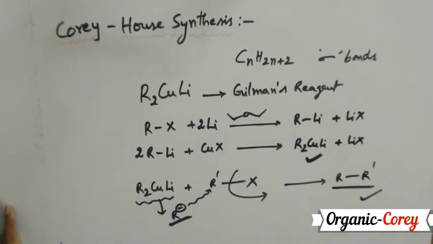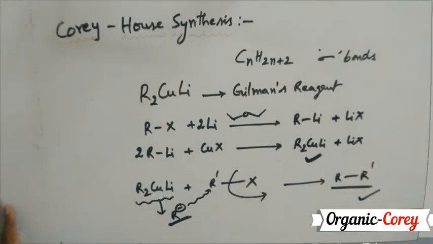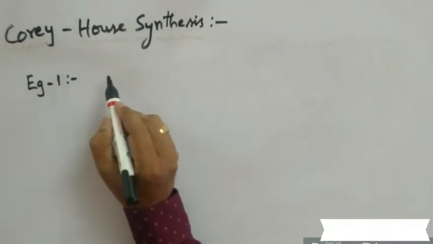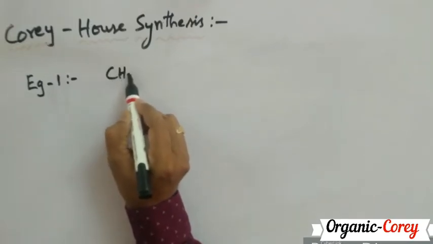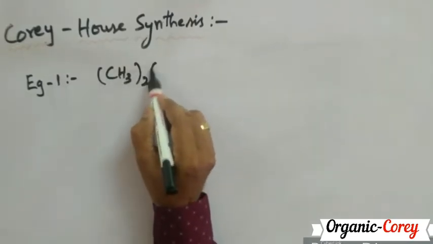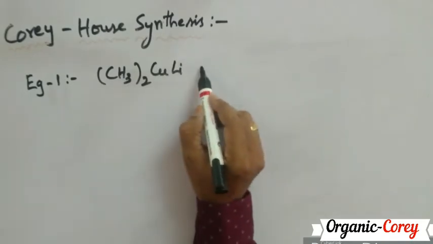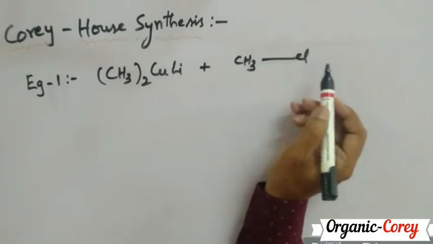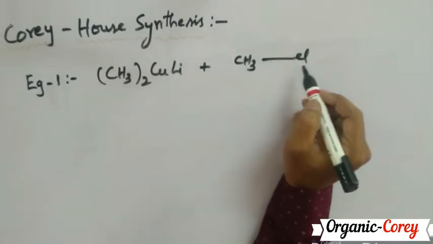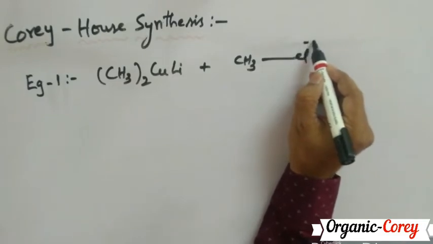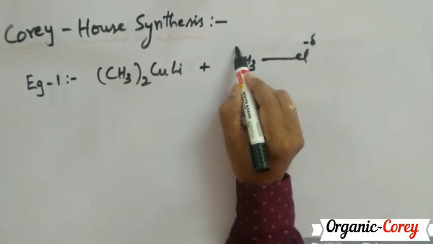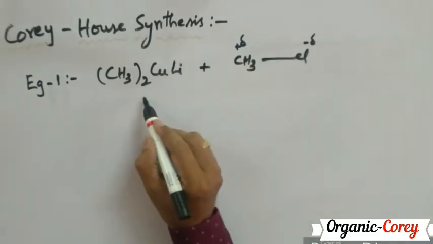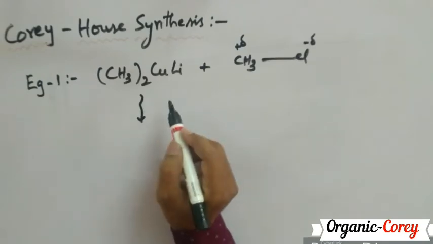Now let us see few examples involving Corey-House synthesis. I am taking lithium dimethyl cuprate, namely (CH3)2CuLi. Let us suppose I am treating this compound with methyl chloride. We know pretty well, among carbon and chlorine, chlorine is more electronegative, therefore it gets partial negative charge. Carbon is getting partial positive charge. Therefore, here I have an electrophilic center. And what is the nucleophile generated from this dialkyl lithium cuprate?